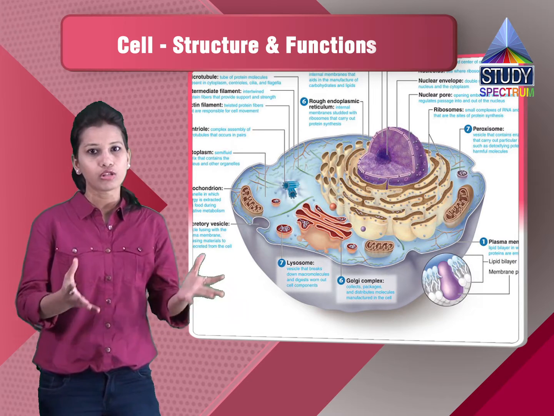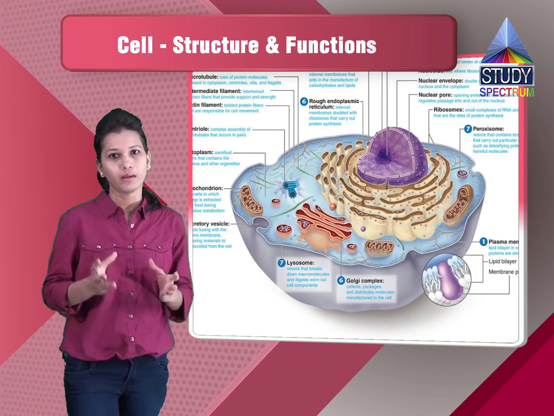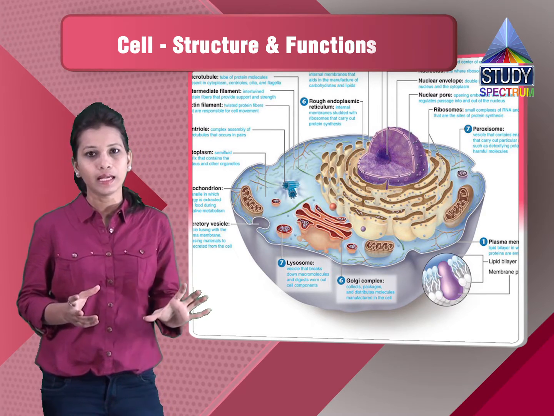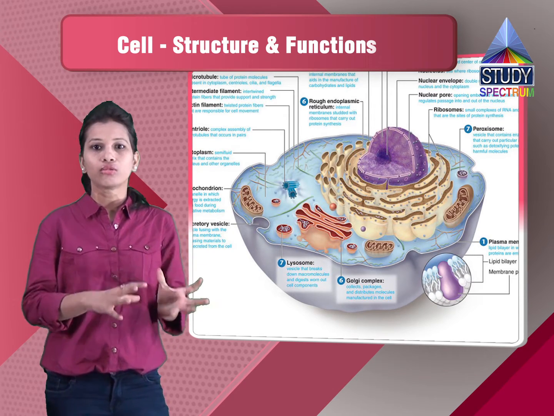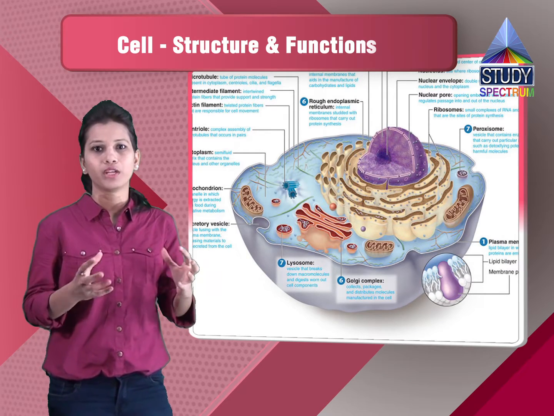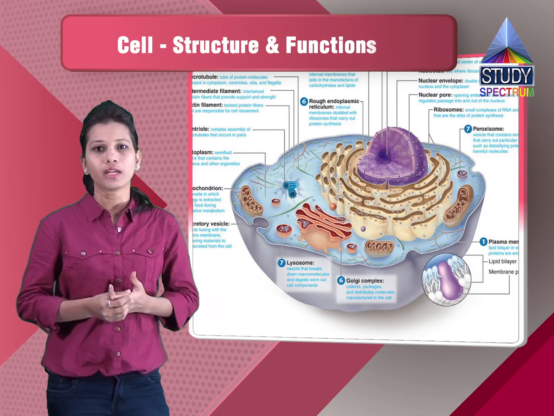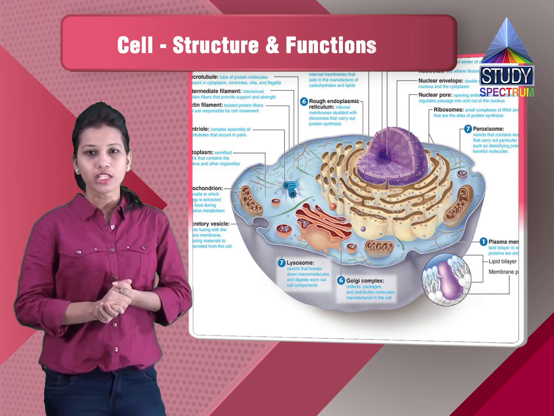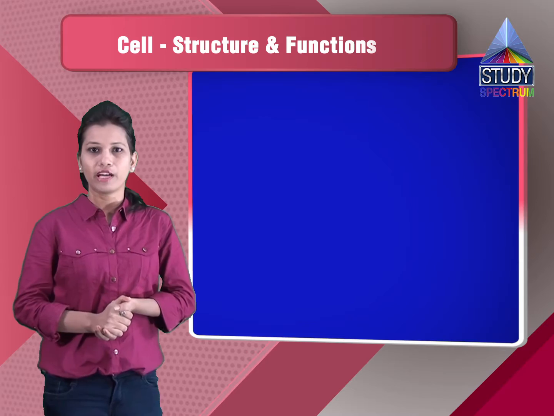Unicellular organisms also have organelles, but these organelles are there in a particular region, in a particular cell only, and that one single cell itself contributes the whole life of the unicellular organism. So these are all the organelles which will be having all the different elements which will be helpful in producing the various products required for life to continue. So this way we have the cell as the structural and functional unit of life.